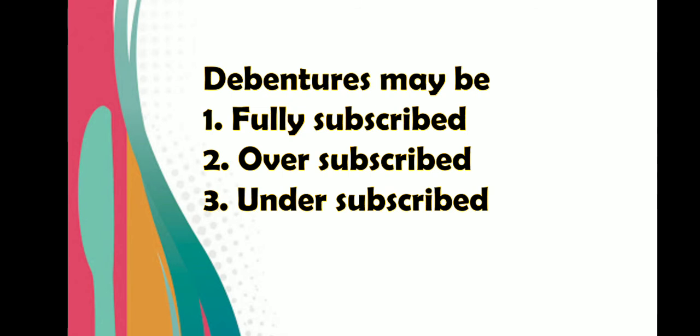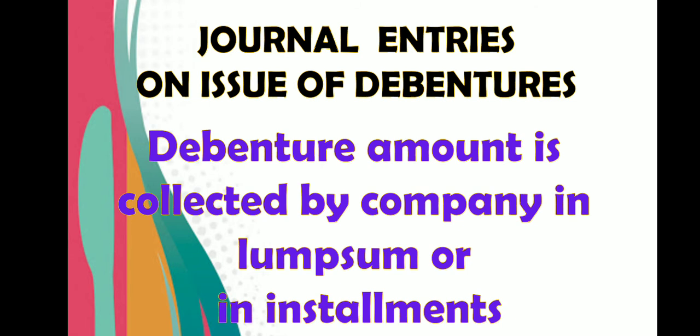In case of oversubscription, applications received by company from public are more than debentures issued. Say for example, company received 1,20,000 applications and it wants to issue only 1 lakh debentures. In case of undersubscription, number of applications received are less than debentures issued. So there may be three cases: fully subscribed, oversubscribed and undersubscribed.